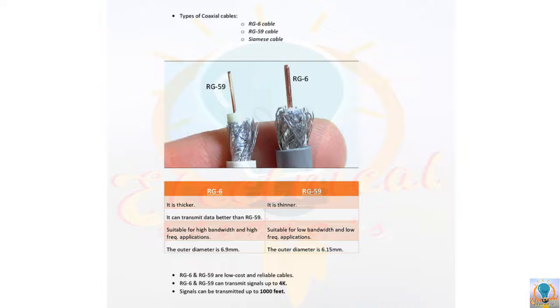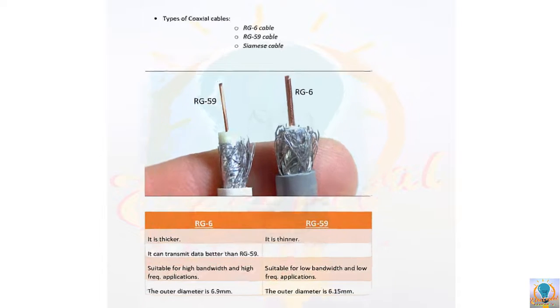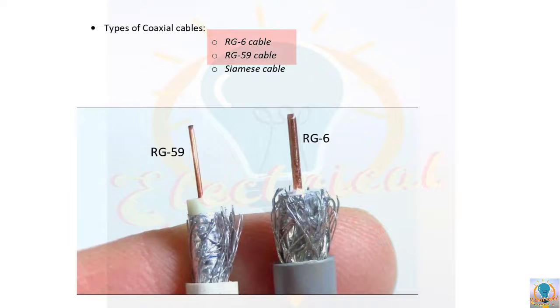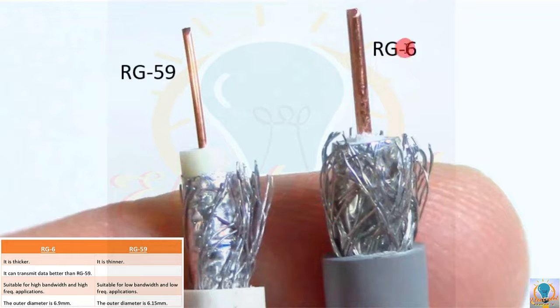Okay, now here we are discussing two types of coaxial cables that are very popular in the CCTV system, RG6 and RG59. Now let's talk about RG6 and RG59. You can see in this attached image we have both the cables, RG59 and RG6, and you can observe that the RG6 cable is thicker than this RG59. It has a heavier gauge conductor than this RG59.